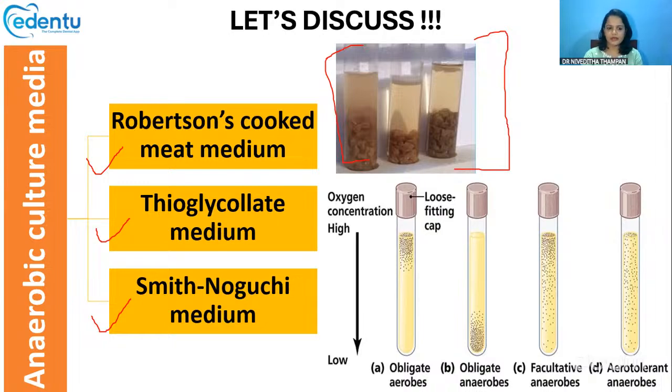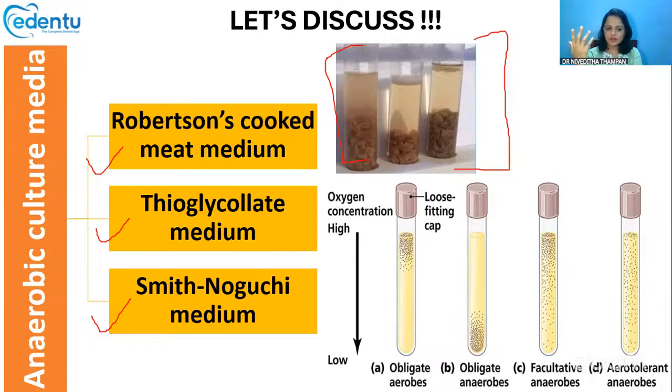Just like the name suggests, it is made from fat-free minced cooked meat in a broth. When the organisms start growing, there will be a color change. It can change its color to pink or red or black, based upon the organism which is growing inside it.